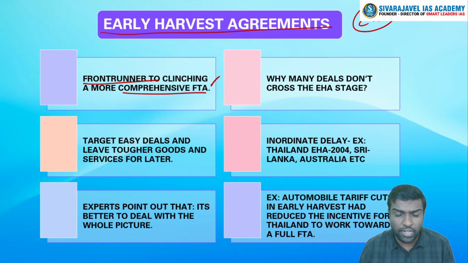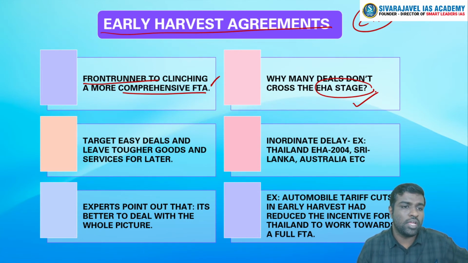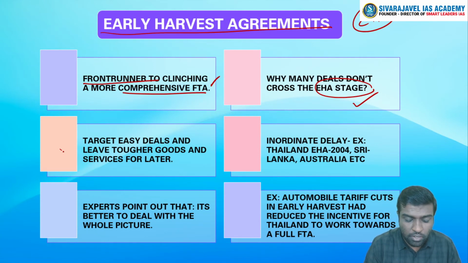But if we take the case of India, most of the agreements that we have, before reaching the full FTA, are stuck in the phase of the early harvest agreement. Why is this happening? One of the reasons is that whenever we talk about an interim arrangement, before we conclude all the sensitive issues, we mainly target easy issues which will not lead to an extension of the dialogue process. So whatever is low-hanging fruit, we will target and make a deal. This is quite easy, right?